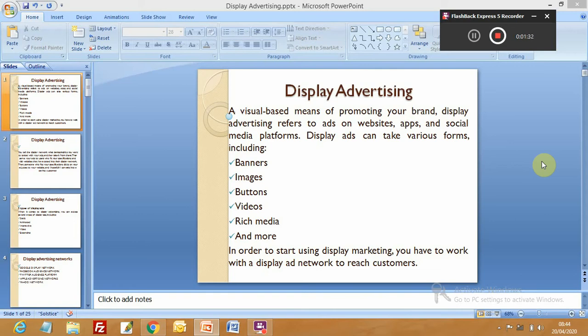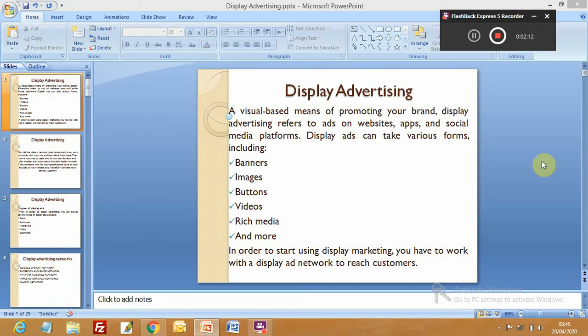The advertisement we see may be an image advertisement, a combination of text and images, a video, text and video, or slides. All these are display advertising, and different forms can include banners, images, buttons, even videos, rich media, and more. Any type of display, right?